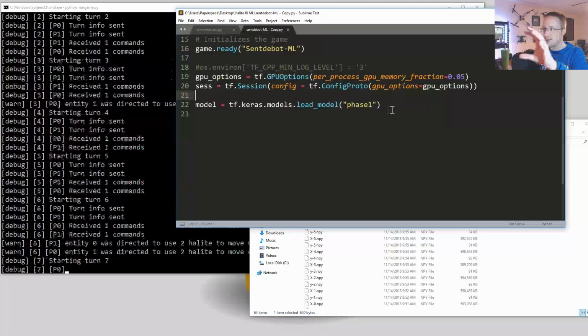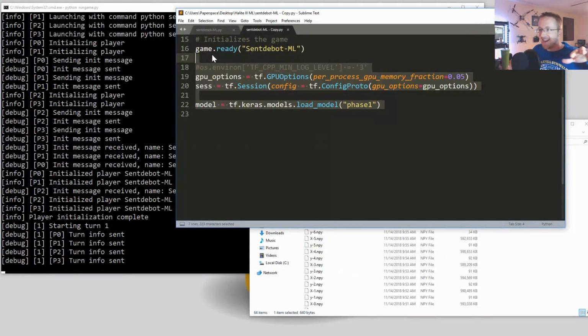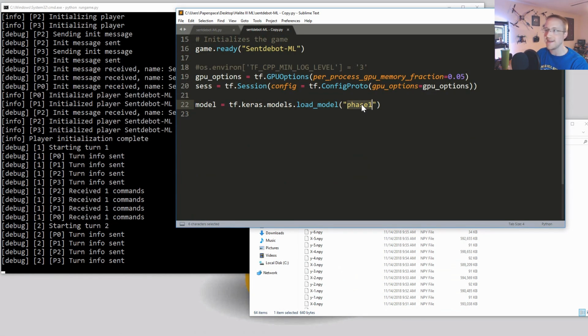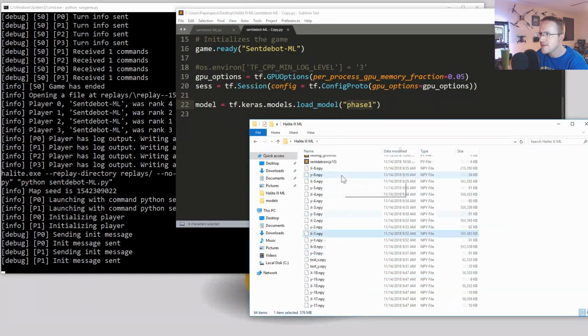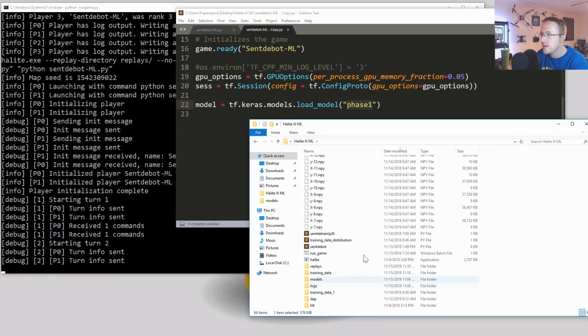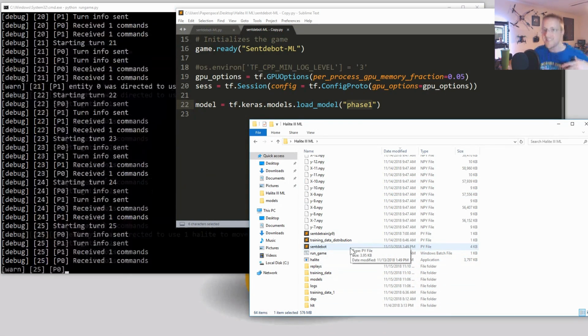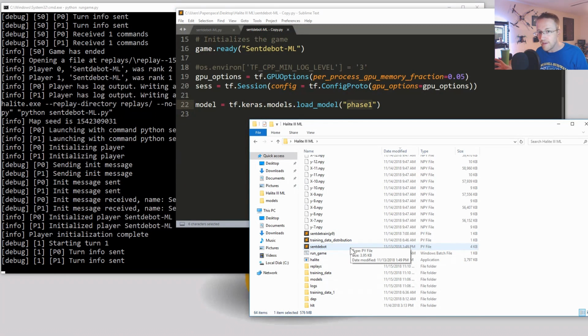Then I tried to run just this and see if it would load, and it would not. Anyway, the issue was we wrote phase 1 in here. Unless that's a directory somewhere, no, it just doesn't exist. Phase 1 doesn't exist, so we should have gotten an error, but we weren't getting the error.